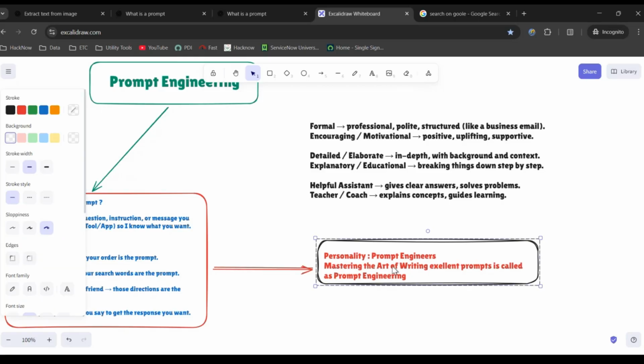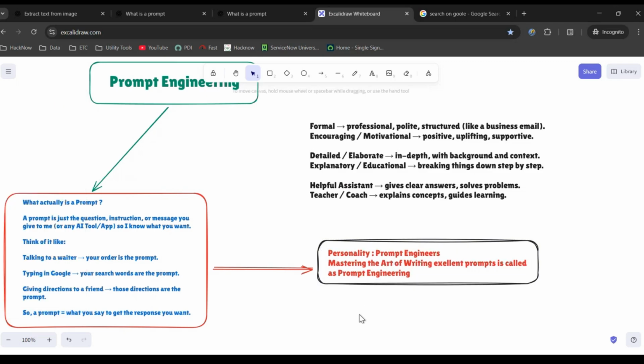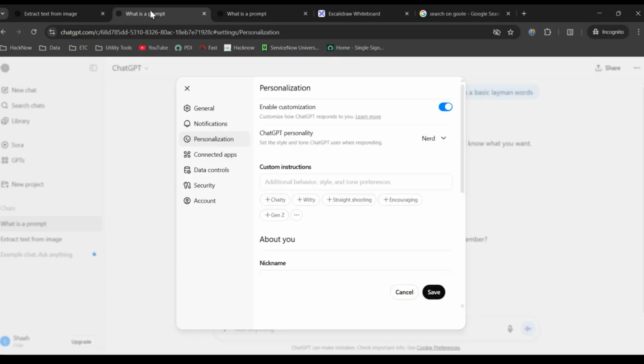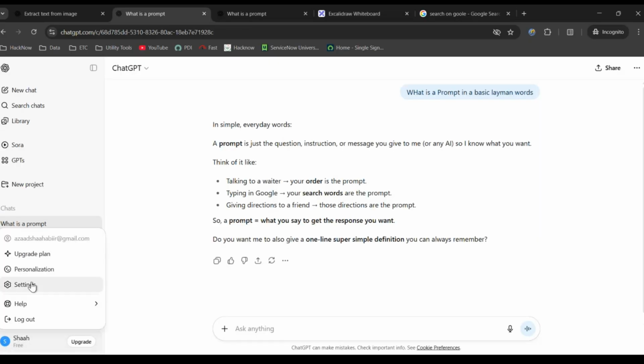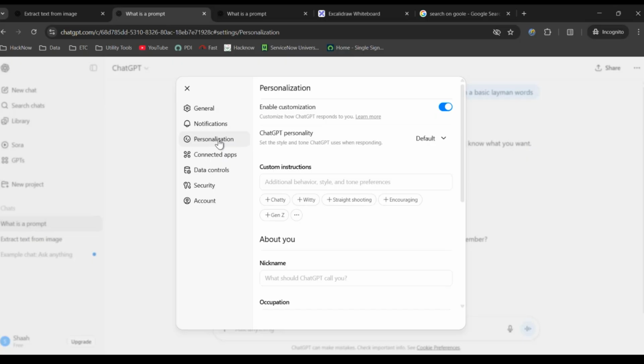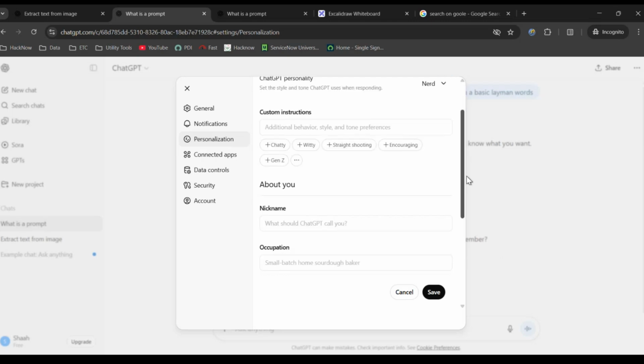Simple. Now let's start again with the basics. Nowadays every AI tool supports custom behaviors. If you go to ChatGPT, I will click here, go to profile, click on settings, and go to personalization. Here you can set your personality. I will set it to nerd, explanatory and enthusiastic. Here it is saying custom instructions, that is how you want your ChatGPT to behave.